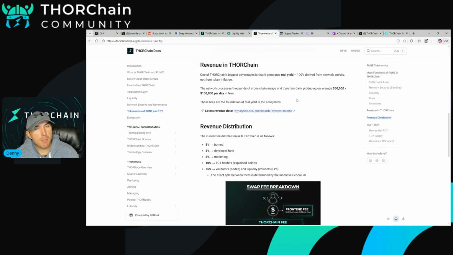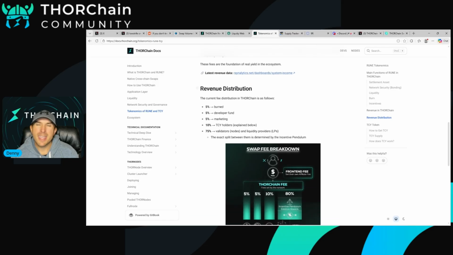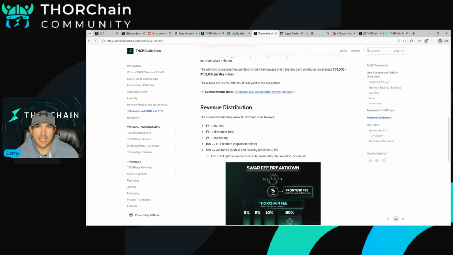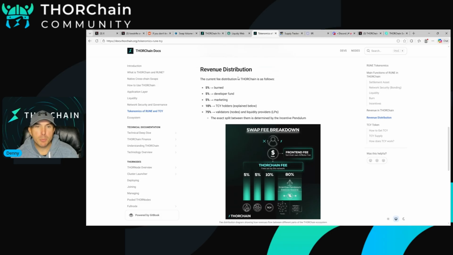And something important to remember is the app layer, but that's new, right? So that's not listed here, but the app layer would also correlate to revenue for THORChain. But at the end of the day, the app layer is like swaps on the base layer, but it does deserve its own separate compartment when you think about it. Revenue distribution here. So important to remember, THORChain is like a living and breathing organism.